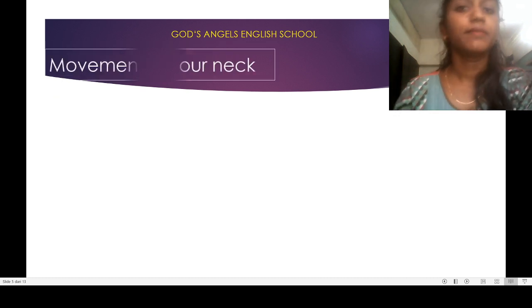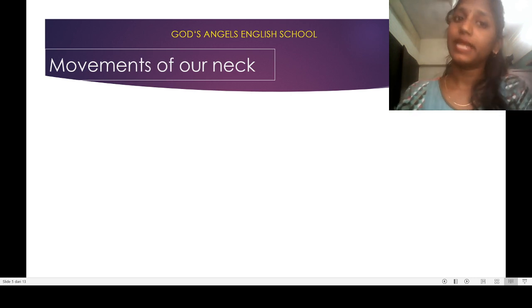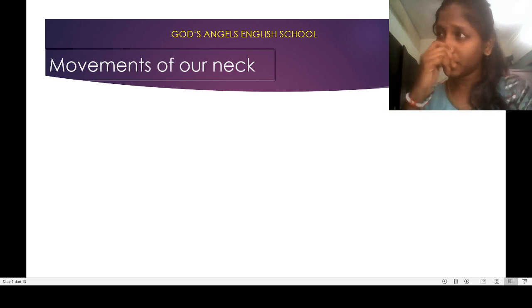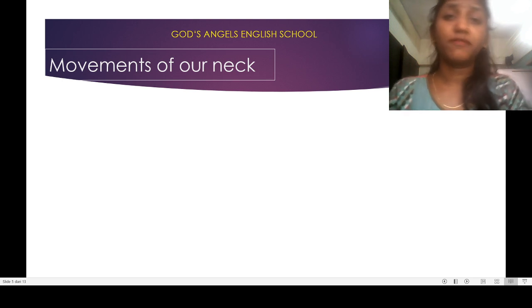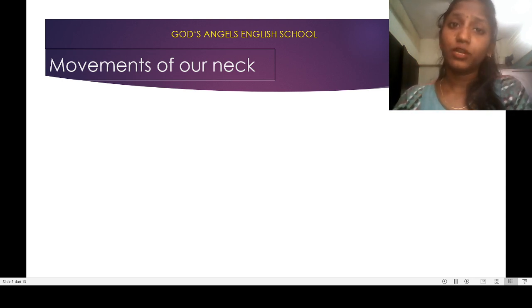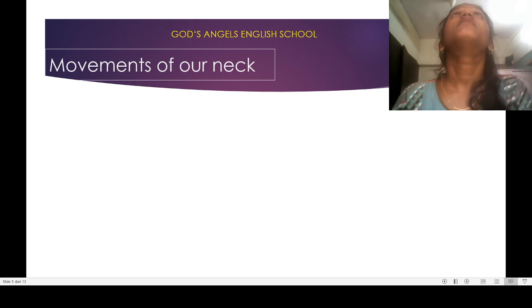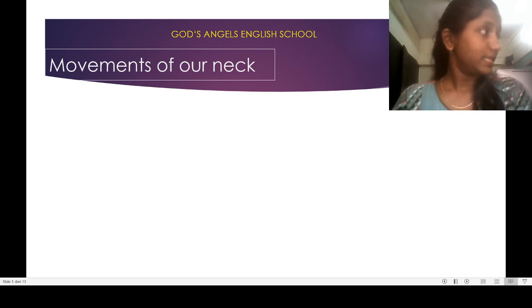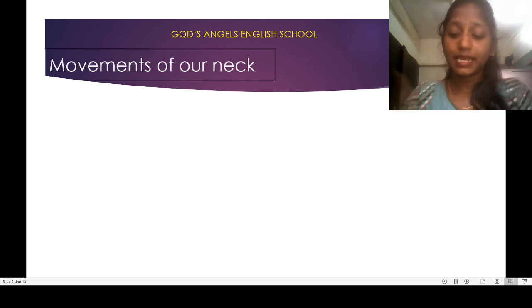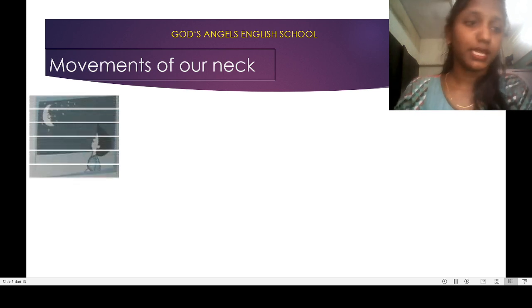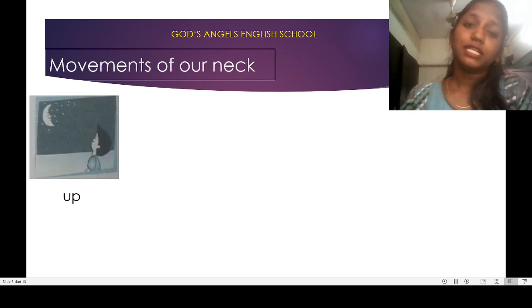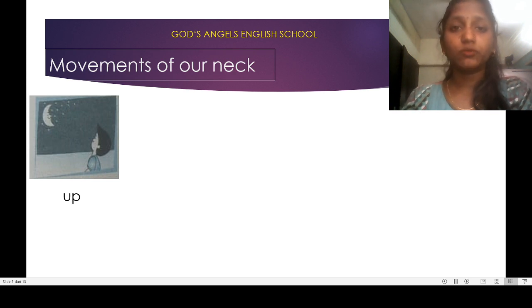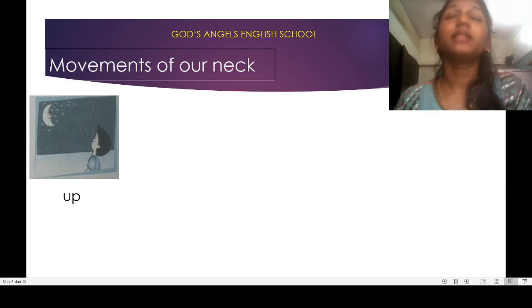So the next movement we are going to learn is the movement of our neck. When we are talking about the movement of our neck, there are only four movements: upward, downward, and sideways, left side and right side. If you want to see the sky in the night, to see the moon, you will raise your neck upward. Yes, you are using your neck to see the sky,